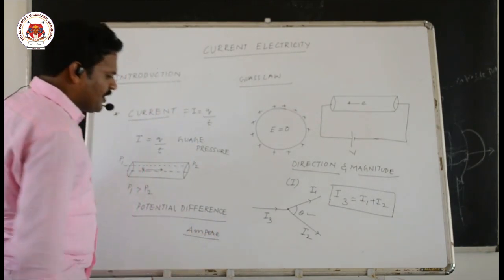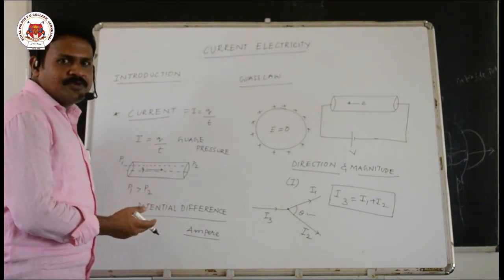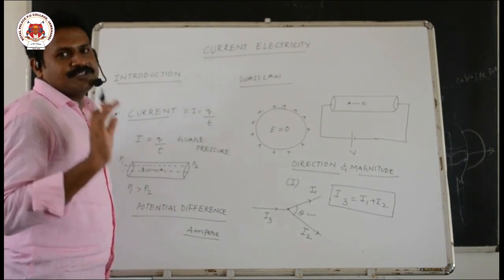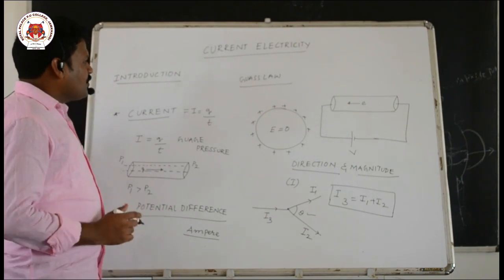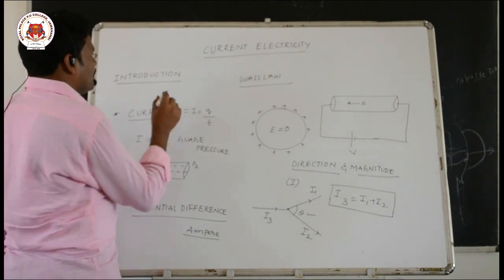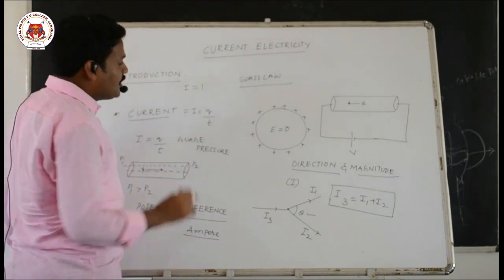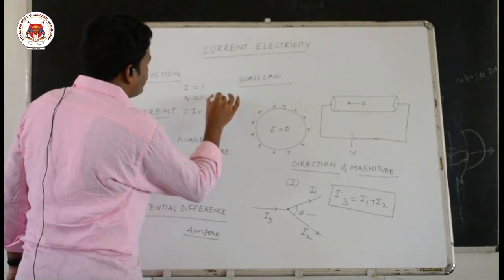And how to define 1 ampere? Sometimes this kind of question they will ask for 1 mark. What is electric current? Electric current is the rate of flow of charge. And what is ampere? Then how to write the definition? You can observe here very carefully. I is equal to 1 when Q is equal to 1 and T is equal to 1.